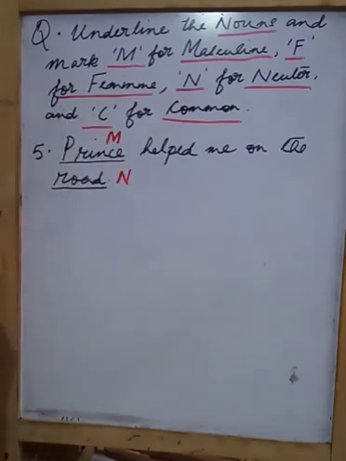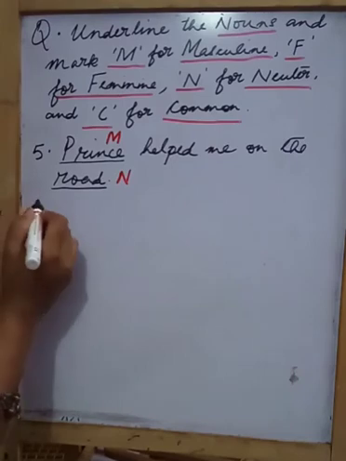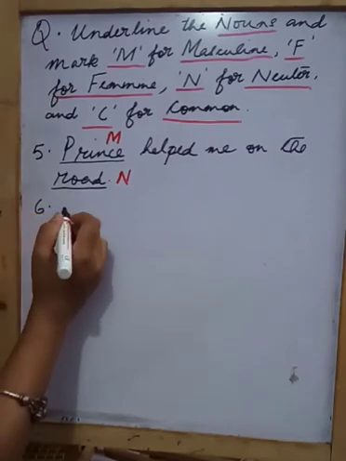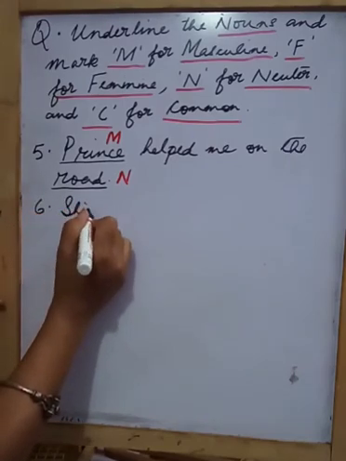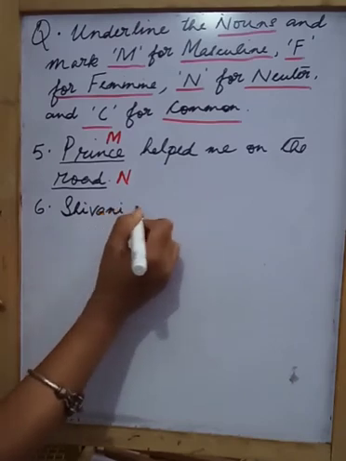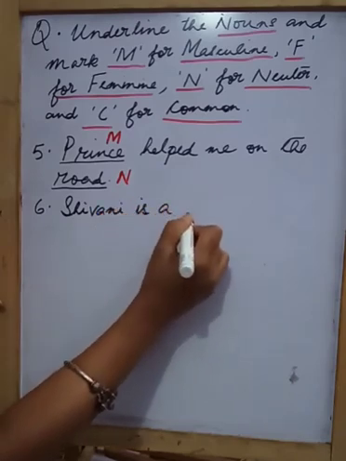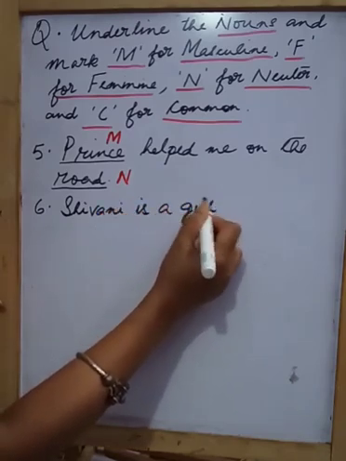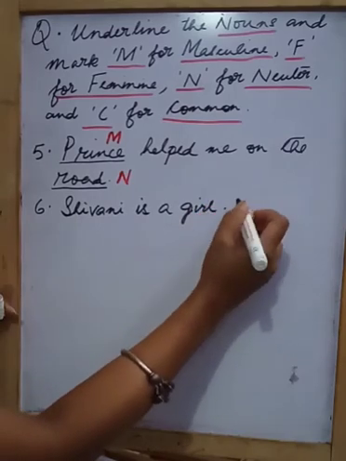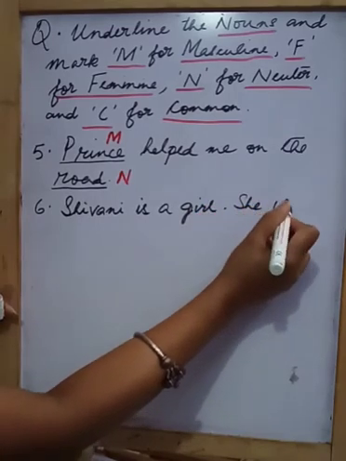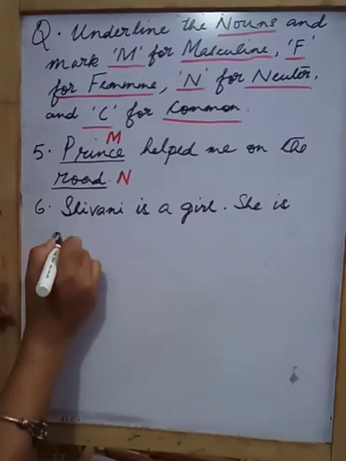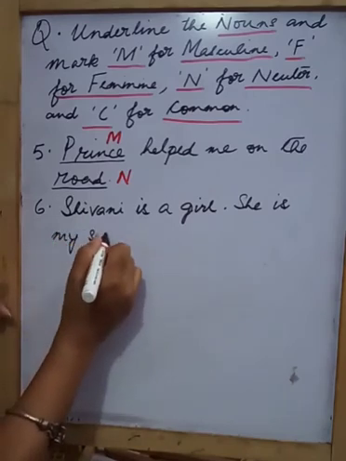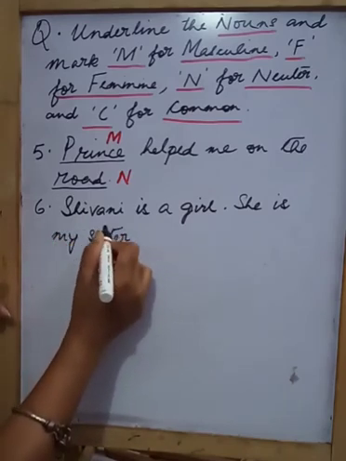Alright, so let's go to number 6. Shivani is a girl. She is my sister.